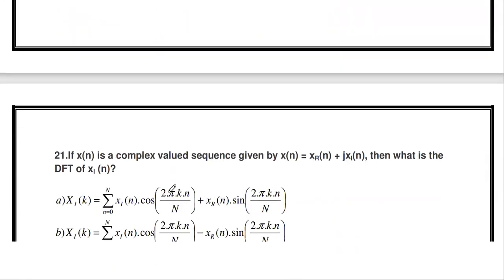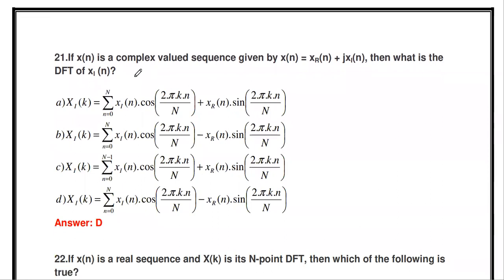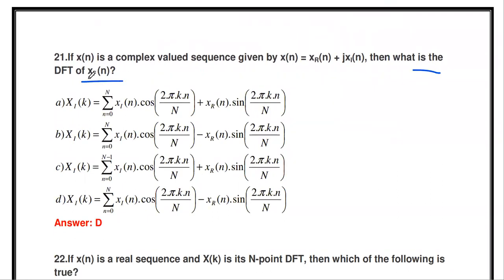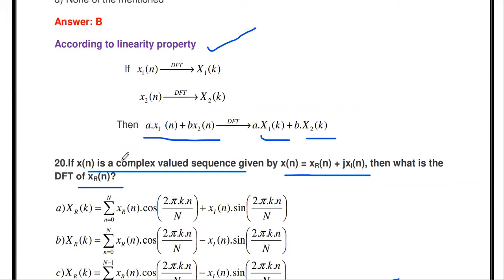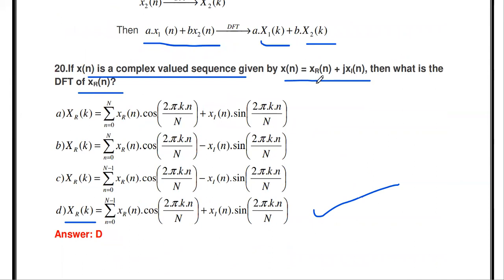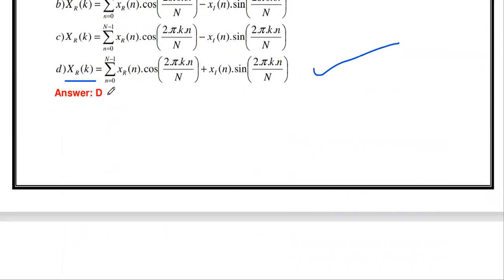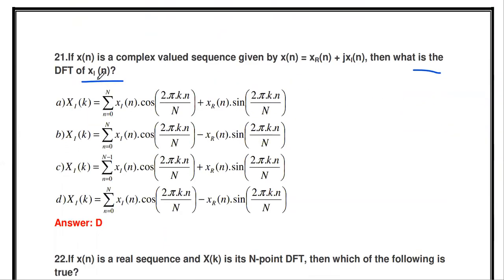Okay, then the next one, the same question, but here what is the DFT of the imaginary part of n? If x of n is a complex valued sequence, what is the DFT of the real part xr of n, and what is the DFT of xi of n, the imaginary part?